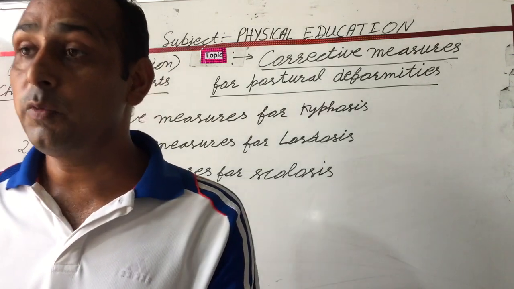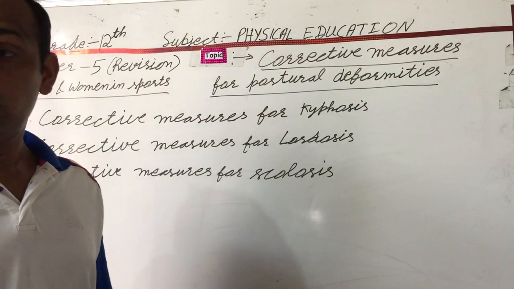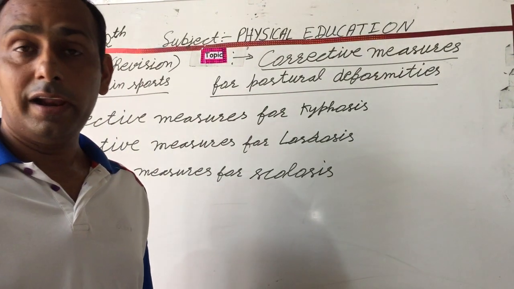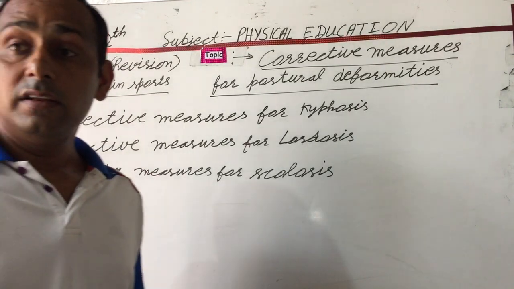After this, next point is the third. These are the corrective measures for scoliosis. After this, next is